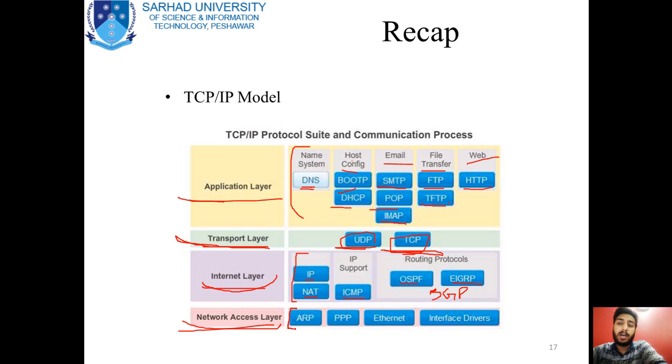And in the last, there is the network access layer, and this layer can provide you multiple protocols as well, that is ARP, PPP, Ethernet, or any other interface devices. In the OSI model, we have discussed that the physical layer is directly connected to the devices or hardware or the medium, and in this TCP/IP model, this network access layer is actually doing the same task. It is providing you the interoperability. It's providing you the connectivity with different interface devices and their drivers, etc. So this is a small protocol model that is developed from the previous OSI model.